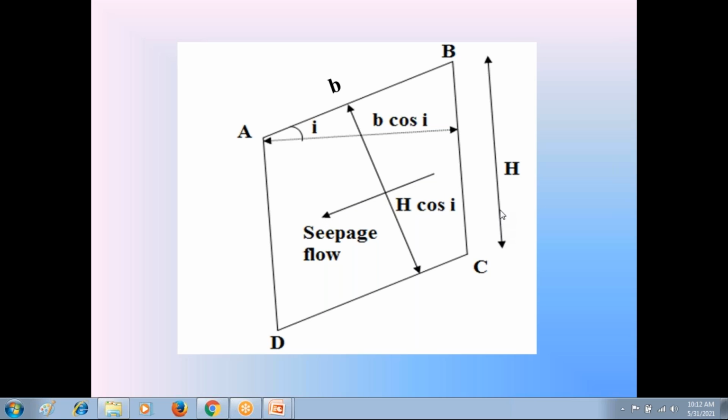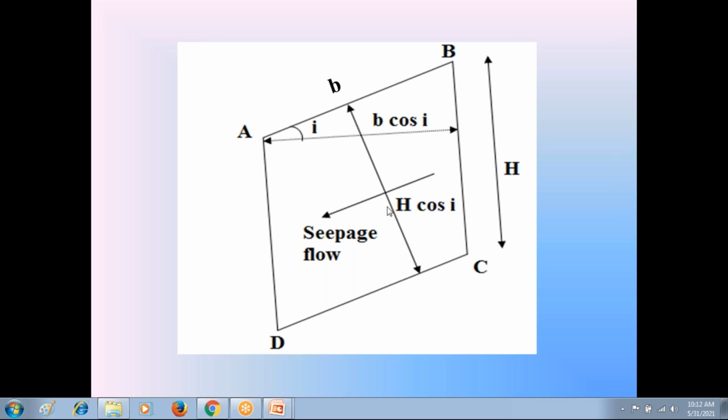We know that this vertical height is h, and with respect to this direction, this vertical height h makes the angle i. So between this vertical height h and this direction, the angle is i.